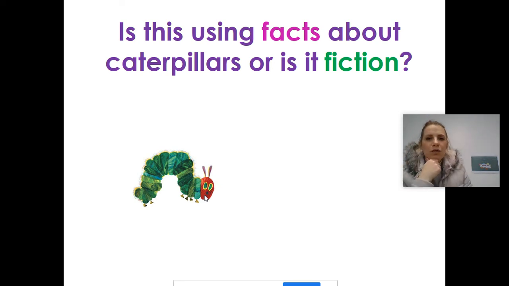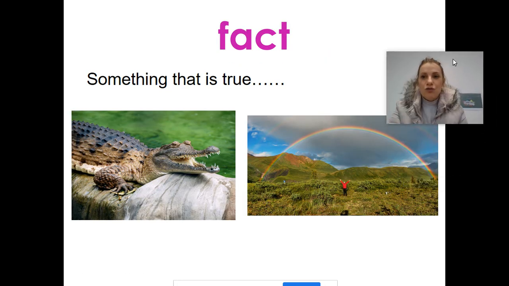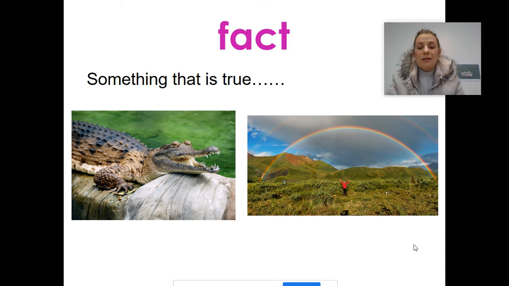Well, let's think about what those words mean. A fact is the information. So a fact is something that is true, that does happen. Let's have a look. A fact is something that is true and that does happen or has happened.